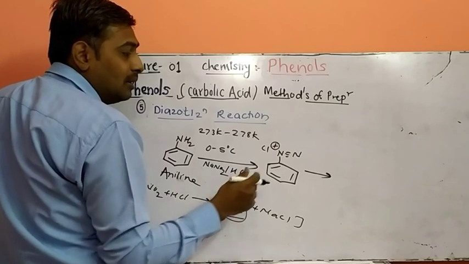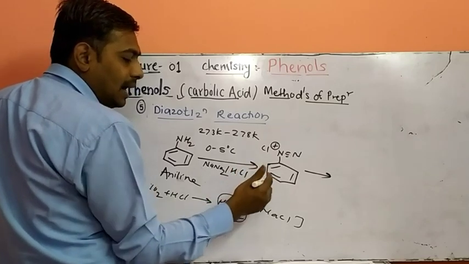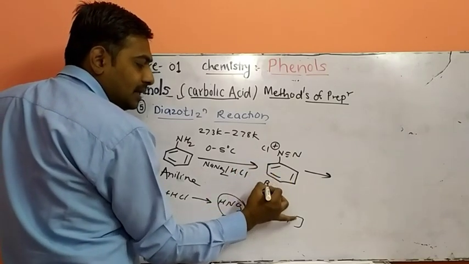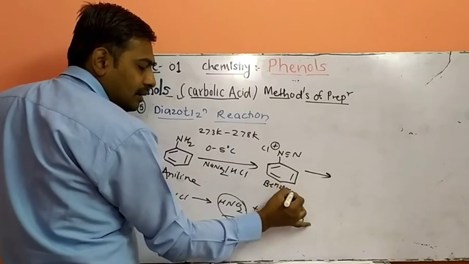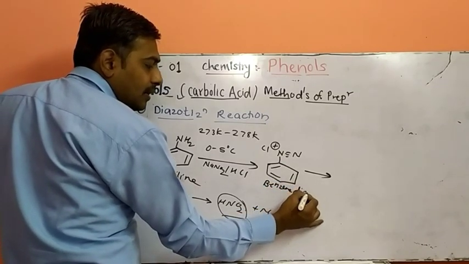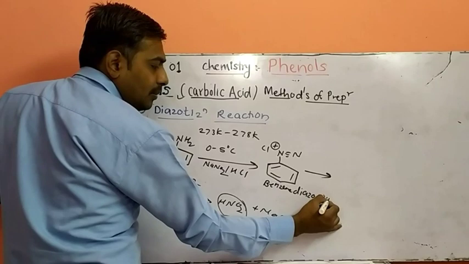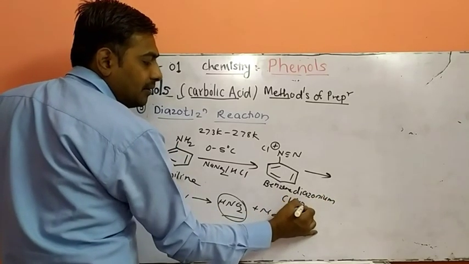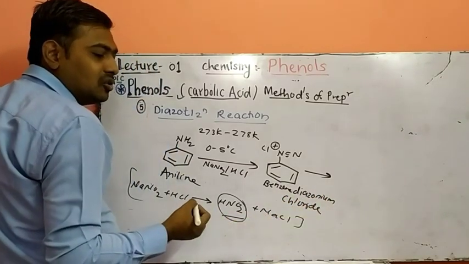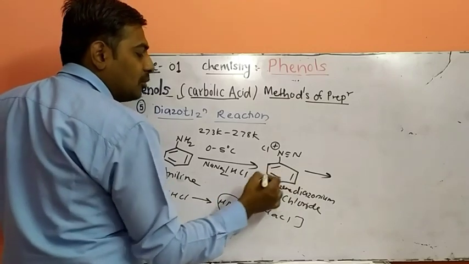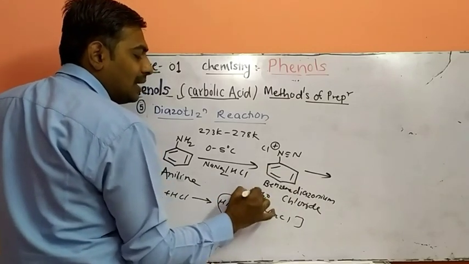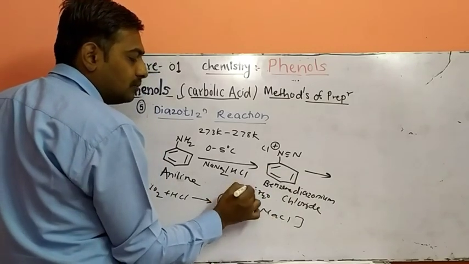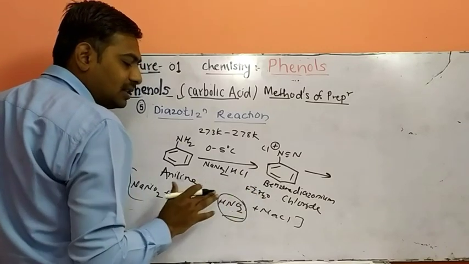What is the name of the compound? Benzene diazonium chloride, plus water as a byproduct in this reaction, 2 moles of H2O. So this is an intermediate.